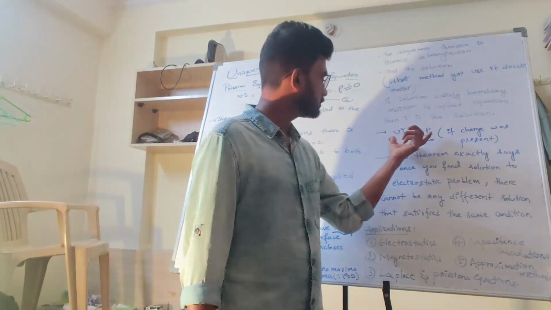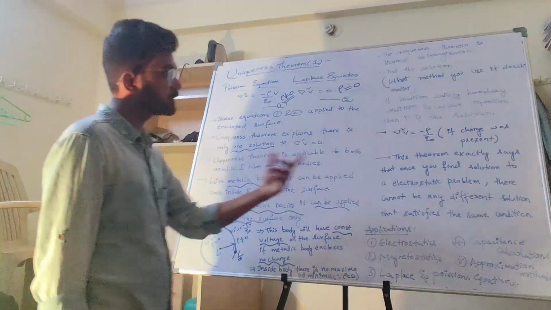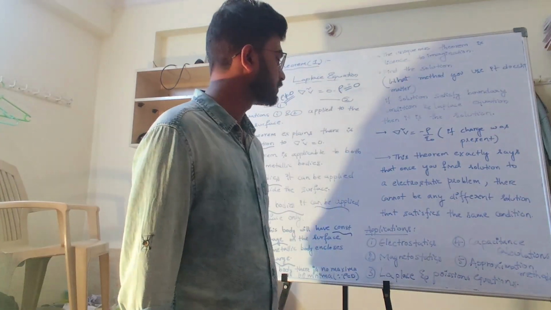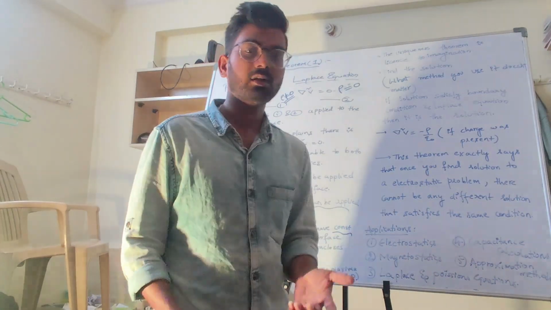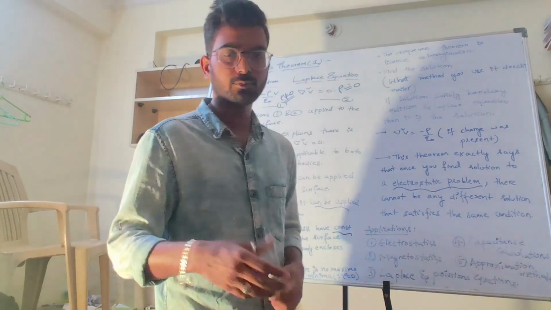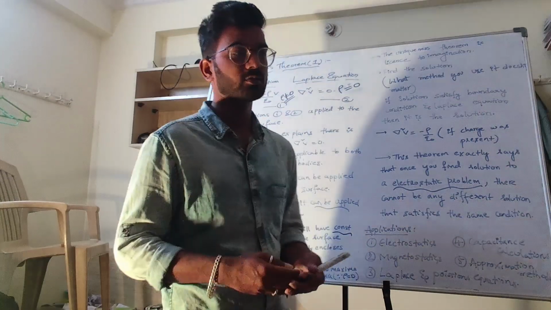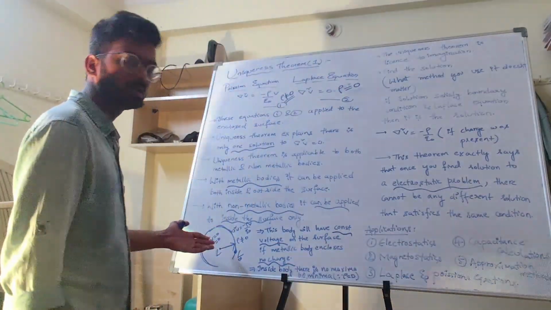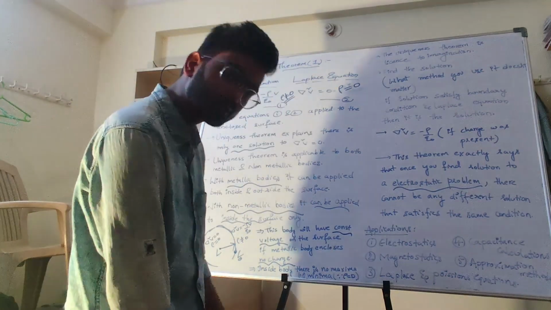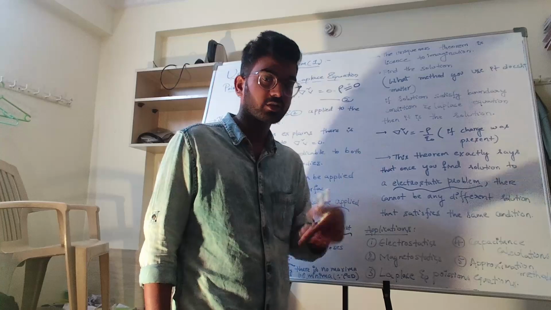If charge is not present, the Laplace equation applies. If charge is present, Poisson's equation, del square V is equal to minus rho by epsilon naught. This theorem is helpful in solving electrostatic problems, where this Laplace equation can be used, if they want to find the potential. Further, we will discuss some examples regarding the uniqueness theorem if there is a chance.